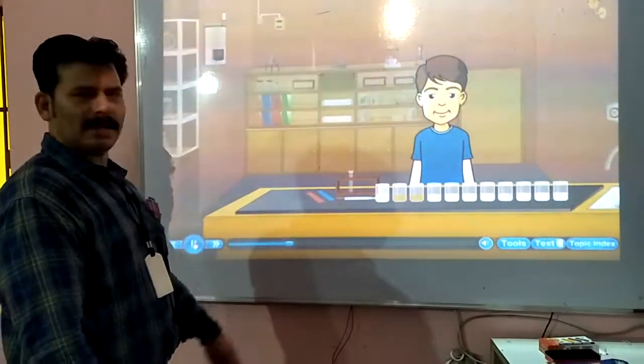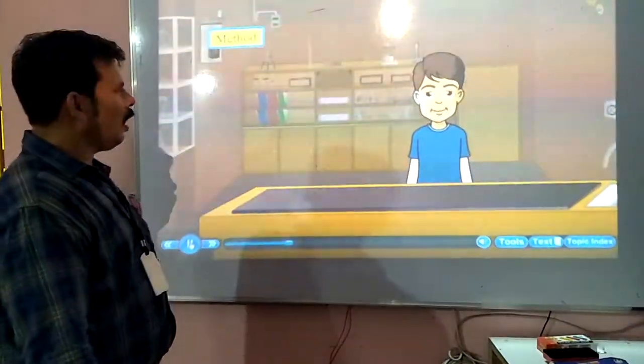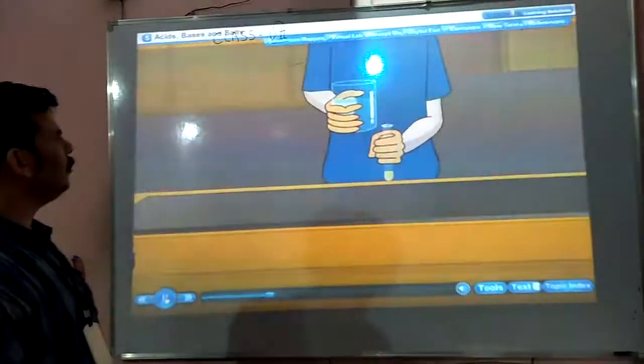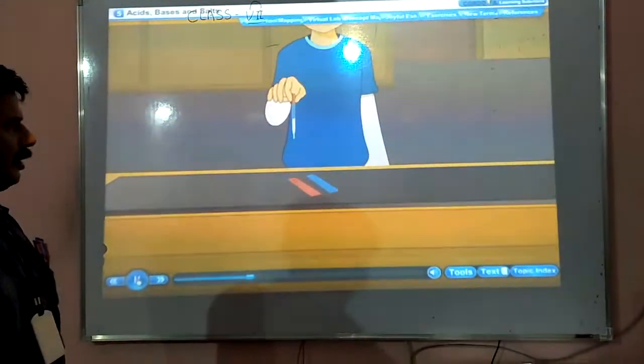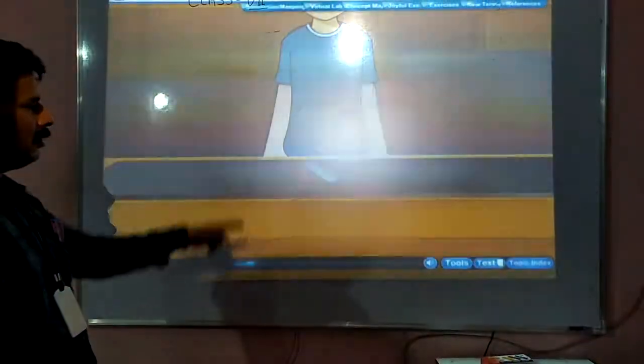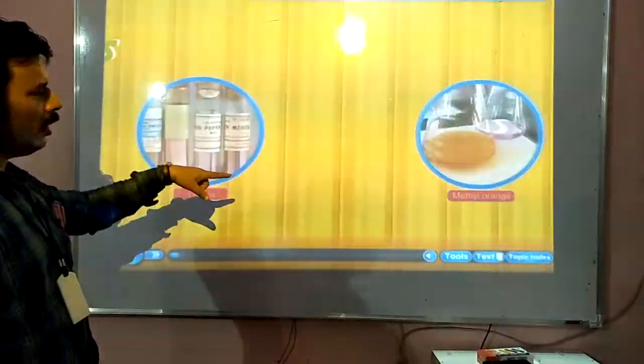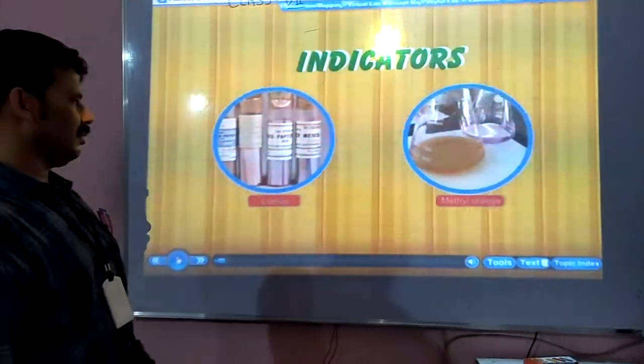It is a mix of acidic and basic things. So how do we check? Just to see, we add a few drops into the indicator.